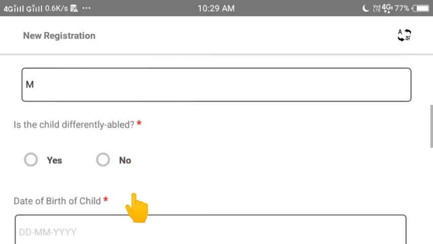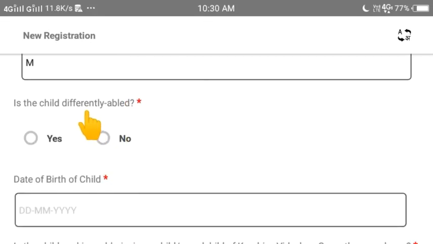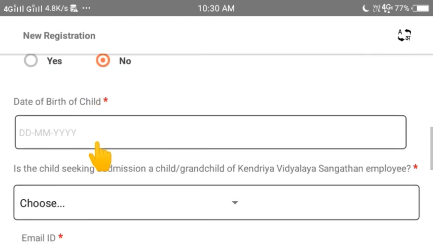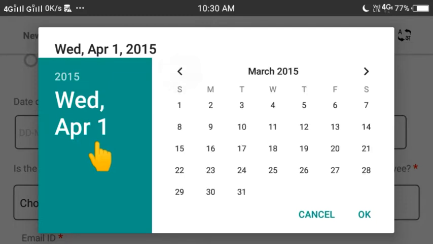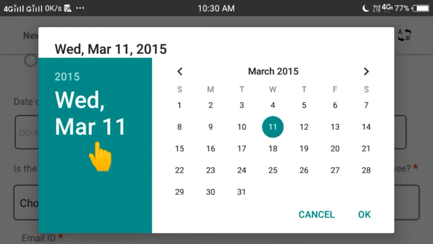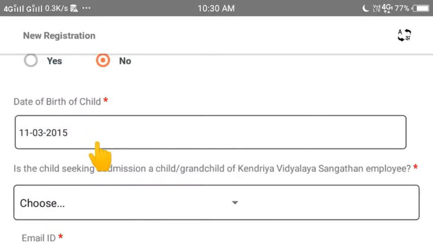So next is differently abled, Divyang. No, I am not a Divyang. Date of birth should be in 2013 to 15, so it's already before, so it will not show to you after 1st April 2015. So I am choosing any date of birth. It means 11th March 2015. It will be considered.